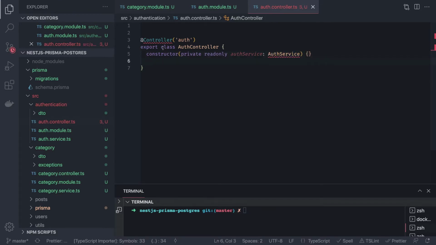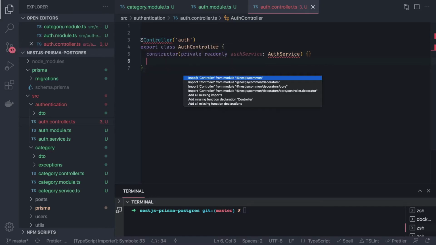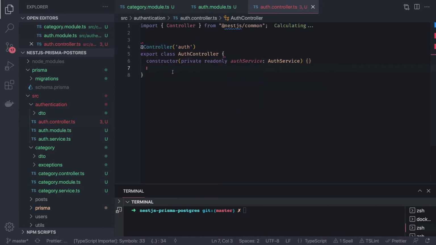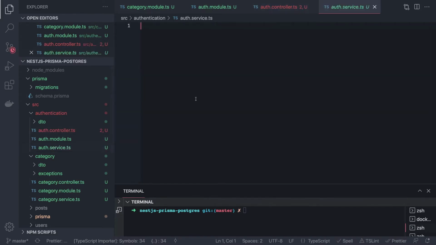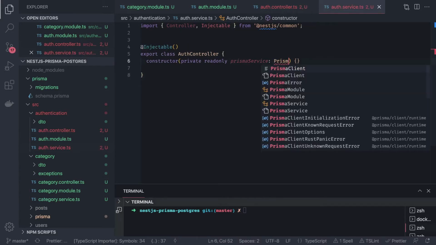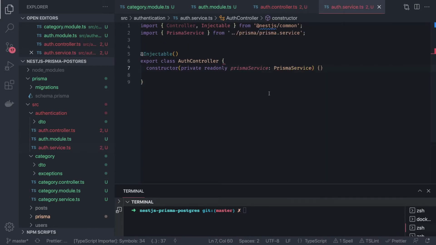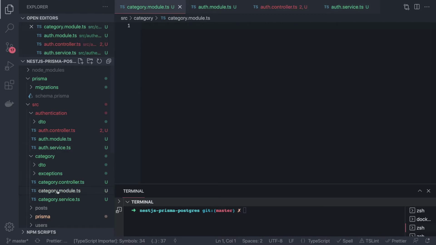And then we can start defining all our controller routes. Let's say login, register and all. And we are also going to have a service. So go to our service. Here the annotation will change, that we have imported from the Prisma service, and we have to, because now we are dependent on the Prisma module, right? So we have to import the Prisma module inside our main modules. Same we have to do inside our category module also. So let's do that here first inside category module, because we are dependent on Prisma service.